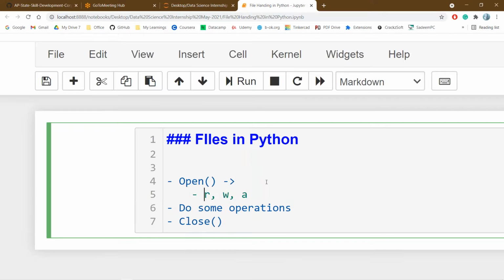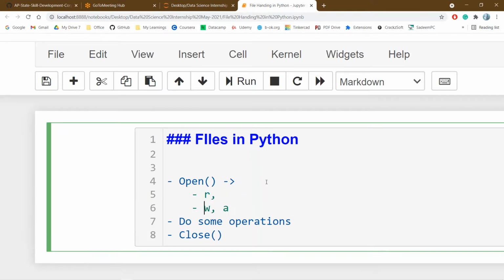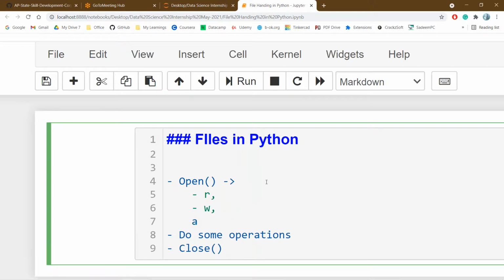These are the 3 different modes. Read mode is nothing but to get the data from the existing file.